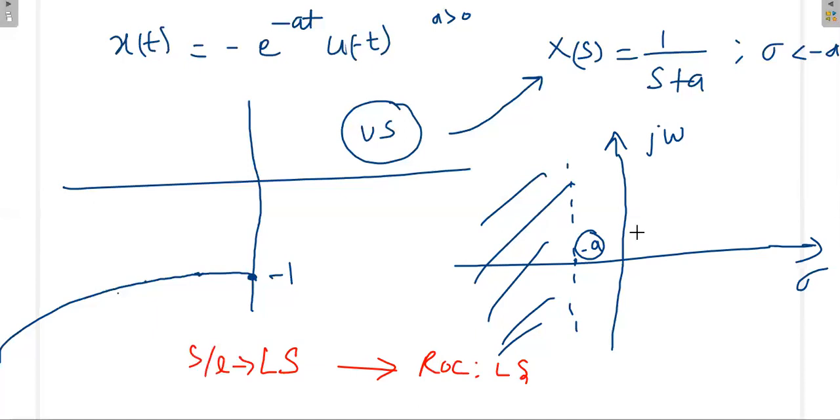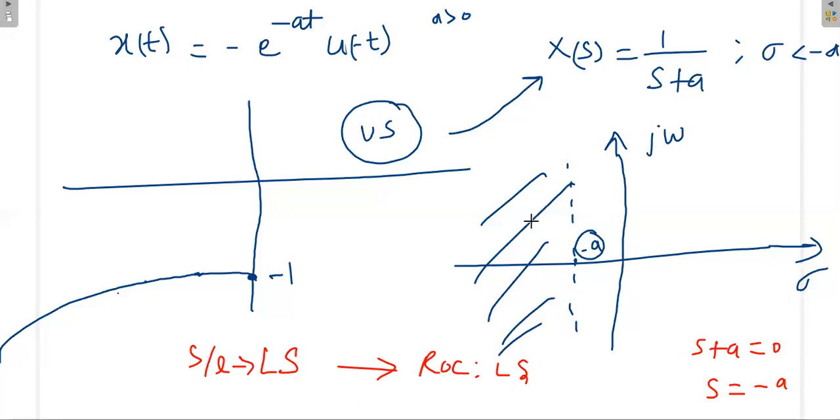Also, where the ROC is starting, it is starting at the value where s plus a is equal to 0. That means it will start at s is equal to minus a, and it is not going towards the right, but towards the left. Why? Because the signal is also going towards the left, so the ROC also will go towards the left. And one more thing, this signal is an unstable signal. Then how to identify this from this diagram? From this ROC diagram, it's very simple.